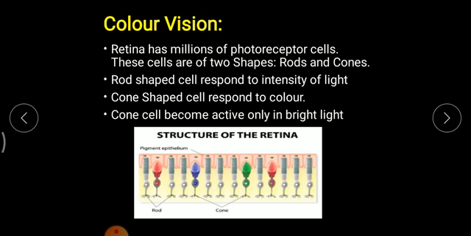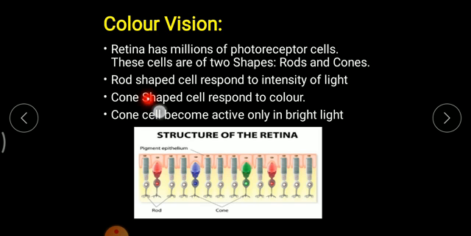Rod cells are basically responsible for the intensity of light. Rod cells are active even when there is a small amount of light. It completely depends upon the intensity of light, which means how bright or how dim a source of light is. That is intensity of light. It is judged by a cell known as the rod cell, from which the intensity of light is distinguished.